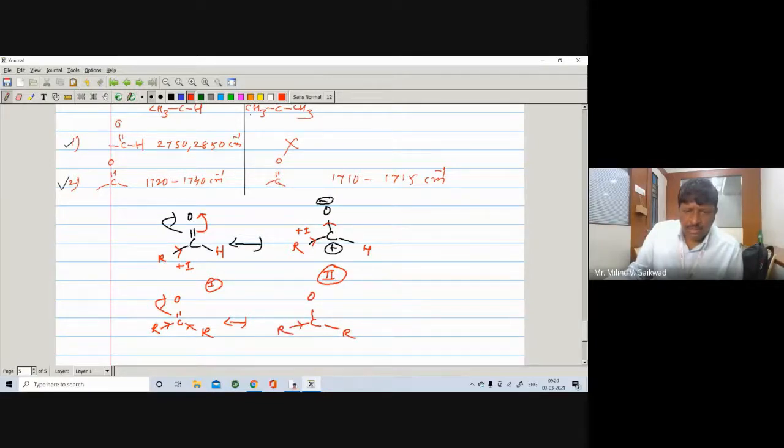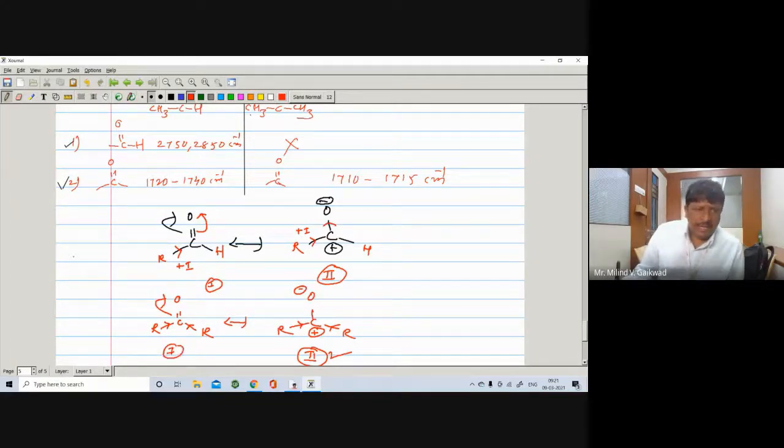Why? Because you are having two R groups which exhibit plus I effect, so the stability of the carbocation is more. So the second is more stable as compared to the aldehyde. Right? So here is the first structure.